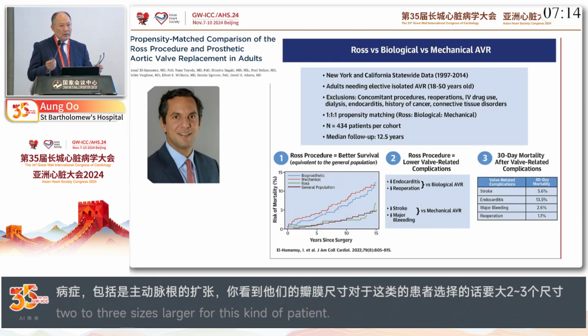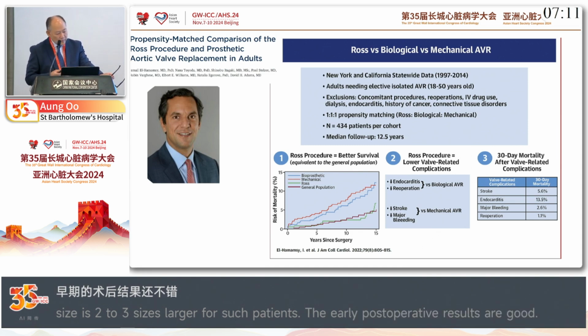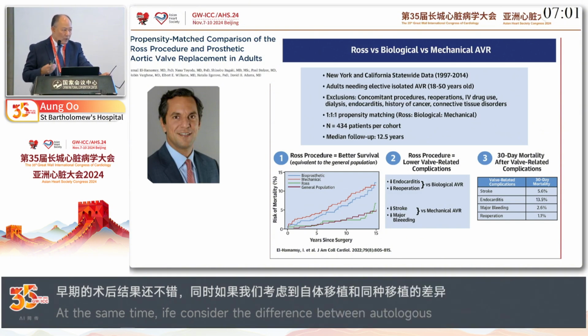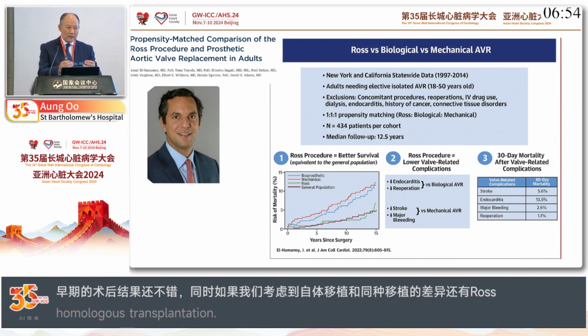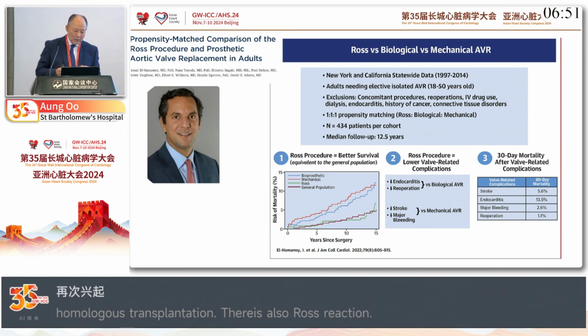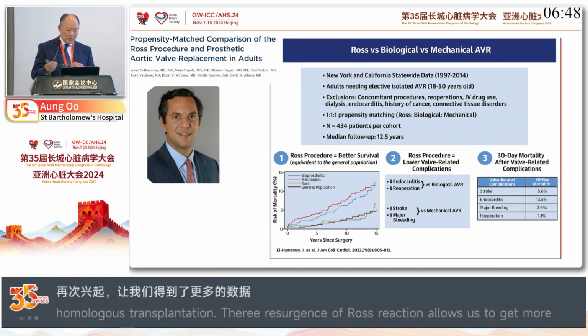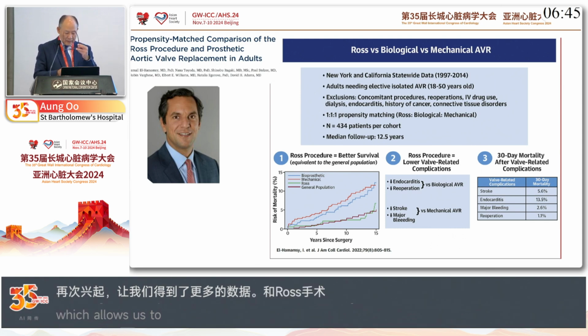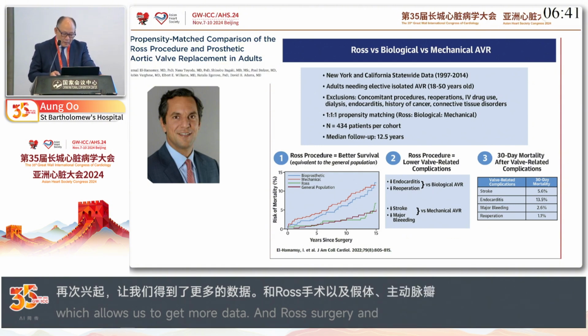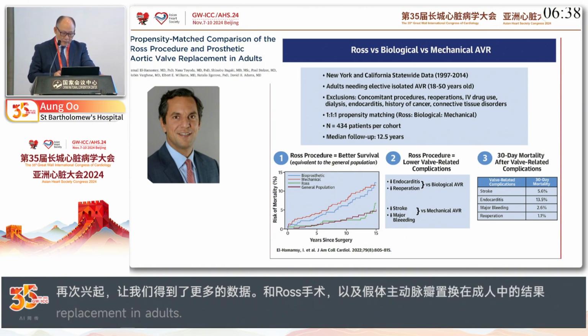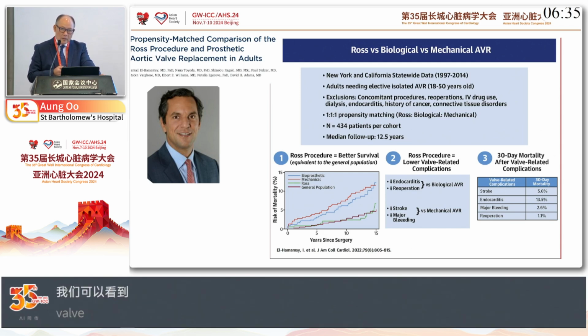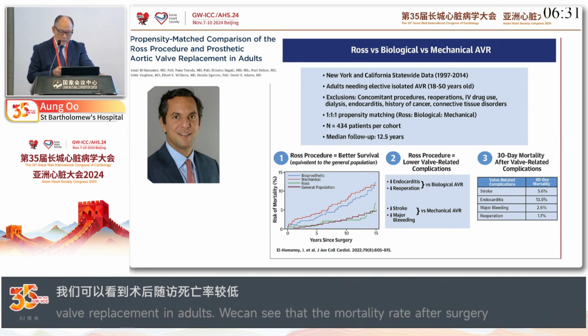And then we got a mix of everything there. In the meantime, because we compare the autograft and the homograft, and with the resurgence of the Ross procedure, especially with Ismail El-Hamisi pushing his data forward, comparing the Ross procedure versus prosthetic aortic valve replacement in adults, we can see that with the Ross procedure, the mortality risk during follow-up is low, and there is also reduced endocarditis risk compared to the biological aortic valve or the mechanical valve, and the stroke risk is lower.